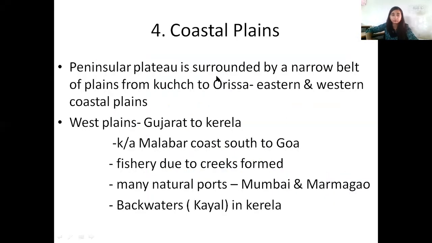The belt is narrower in the western region, except in Gujarat. In Gujarat, it is very, very broad. And the belts are broader in the eastern region. So let us study this topic via the presentation that I have made. Yes. So the 4th topic that we are going to study is the coastal plains.